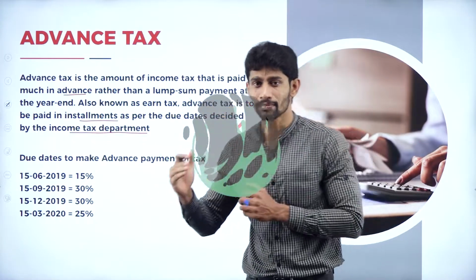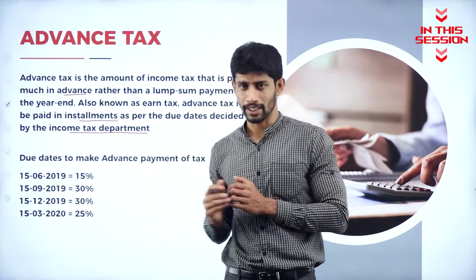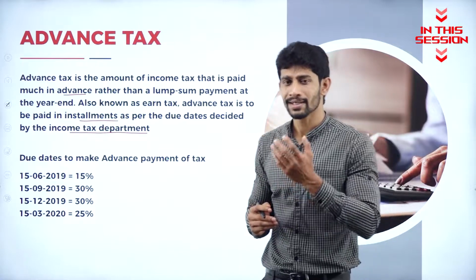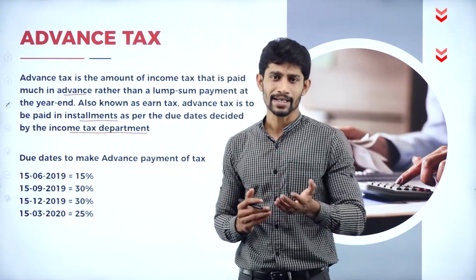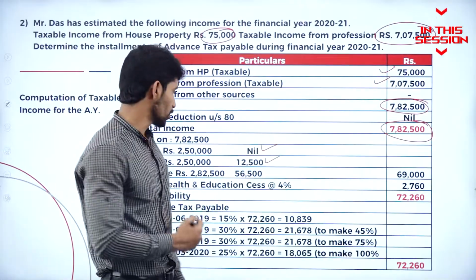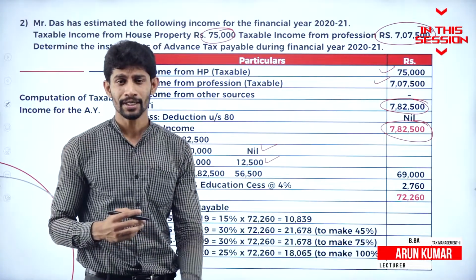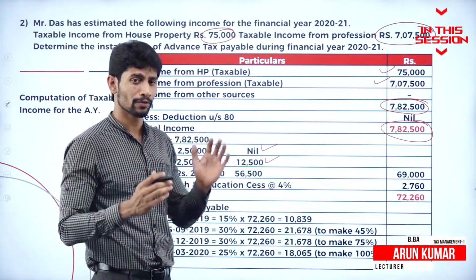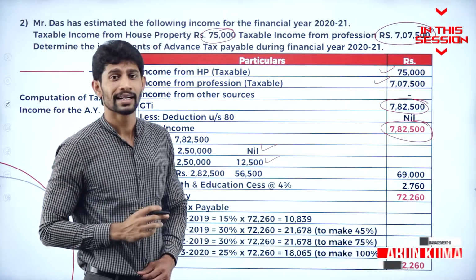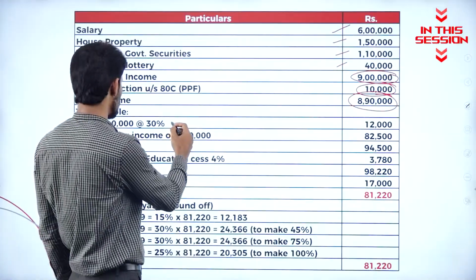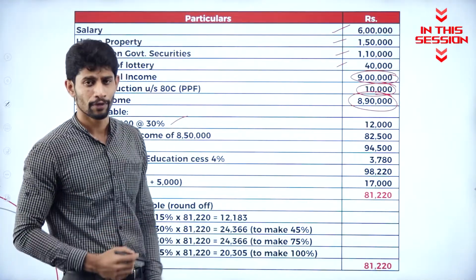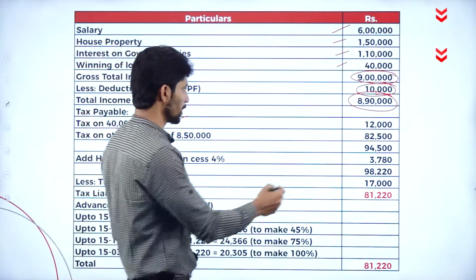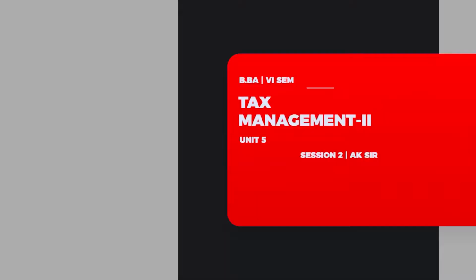Instead of paying the lump sum tax at the end of the year, what we are going to do, we are going to pay some advance tax to the tax authority. That 2,82,500 comes between 5 lakh to 10 lakh. So 5 lakh to 10 lakh, what is the rate of tax? It is 20%. First, we are supposed to compute 30% on 40,000, that is winning from lottery. You will get 12,000 rupees.